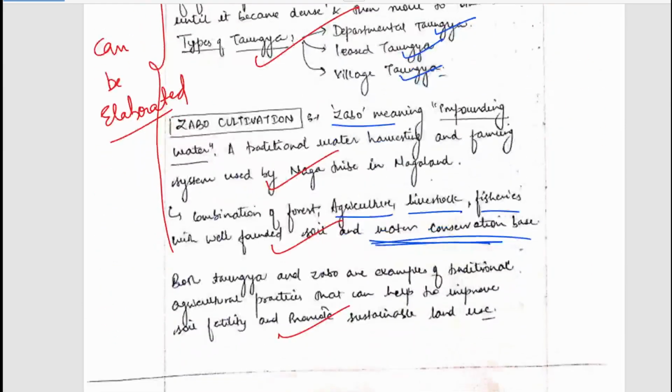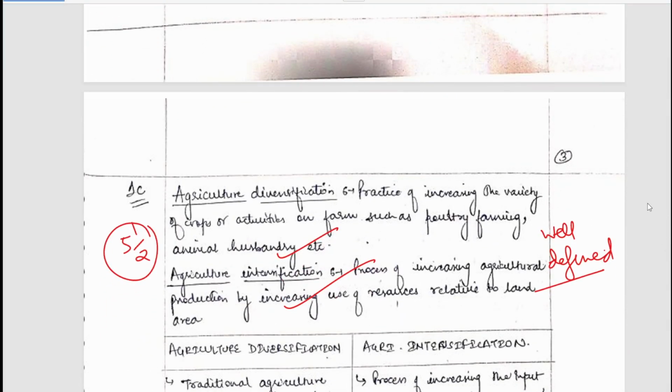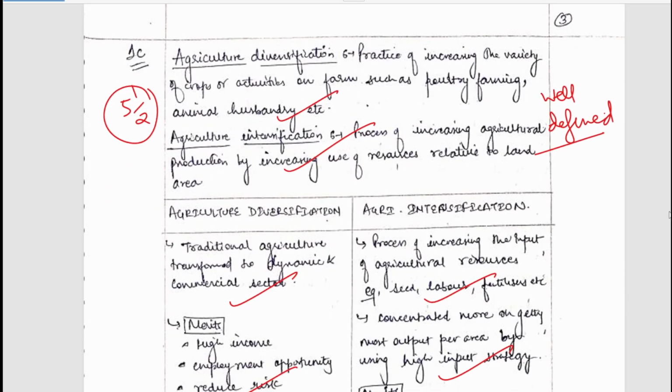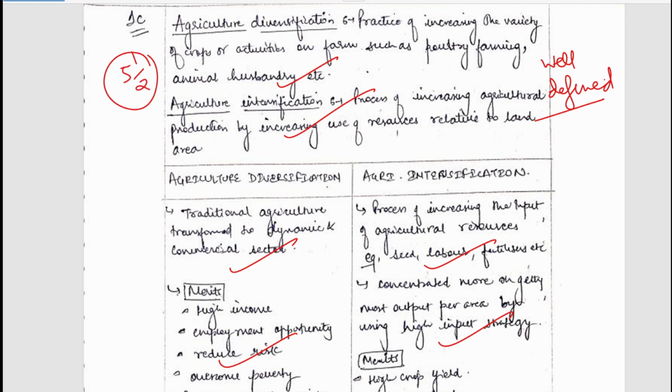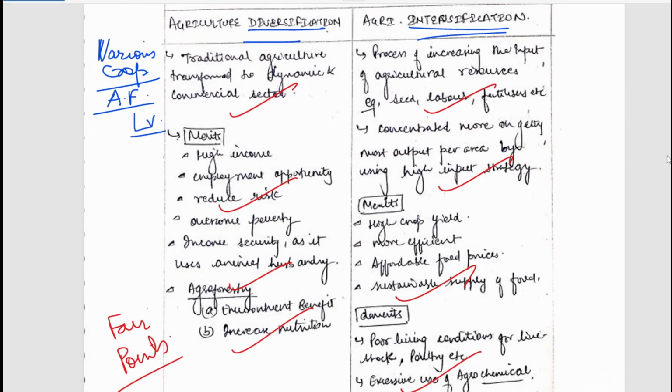Now let's move to the next question, that is 1C. The question was, differentiate between agricultural diversification and agricultural intensification. We will see how the student has differentiated. Agricultural diversification is the use of various crops. Instead of monocropping, we use various kinds of crops in various seasons, adding agroforestry, and livestock rearing could be done here. So this is what diversification is. Intensification is to increase the input so that the production in the same area of land could be increased. So this is what intensification is.